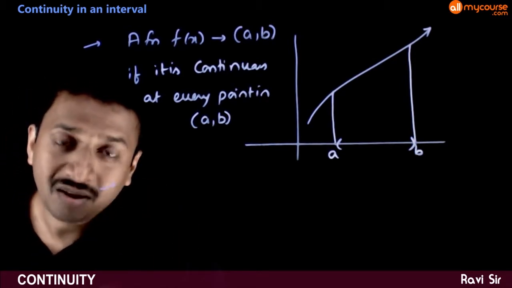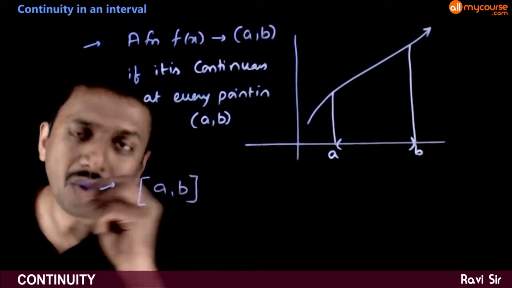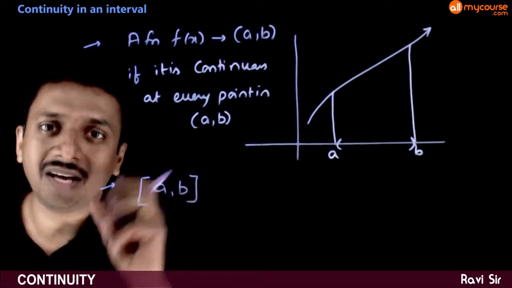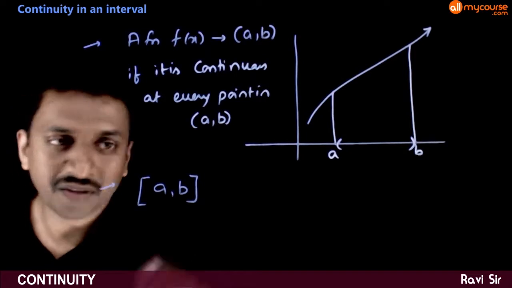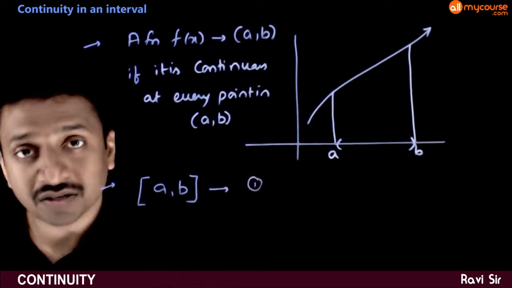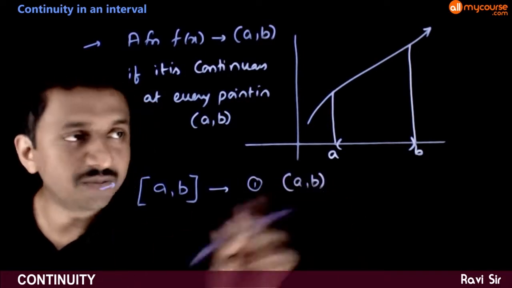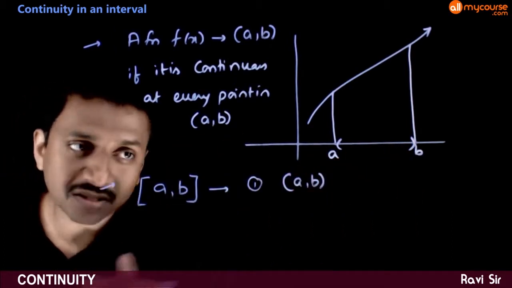Next, if a function is continuous in closed a comma b, what is the minimum criteria which has to happen? There are three conditions. If a function has to be continuous in closed a b, it has to be continuous in open a b. That is, between all the points in a and b, it has to be continuous.